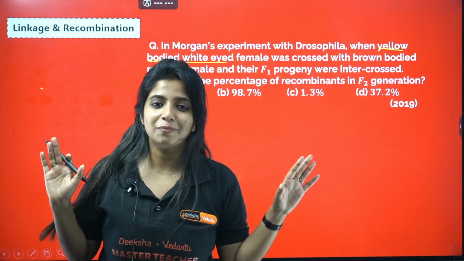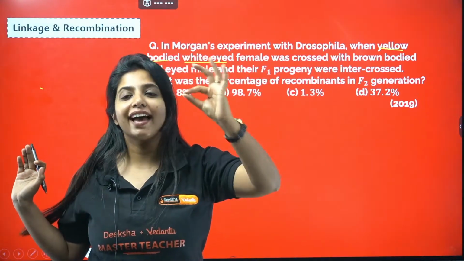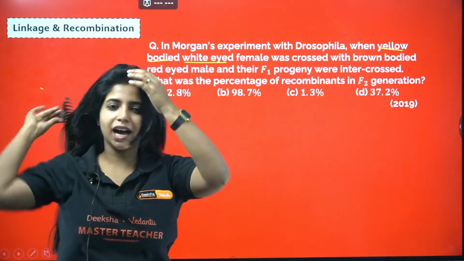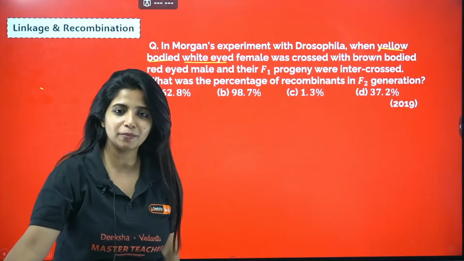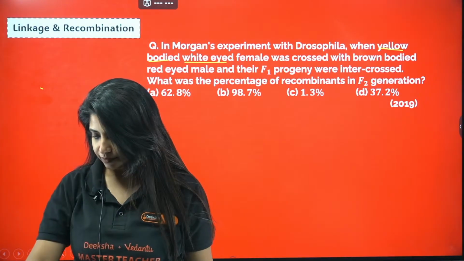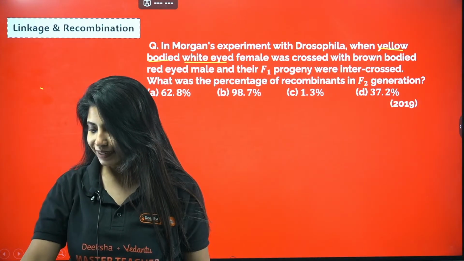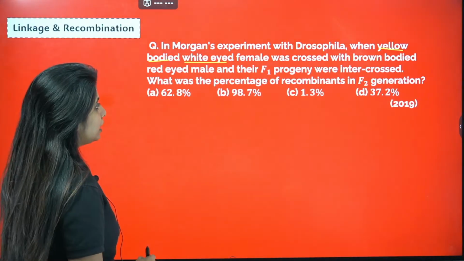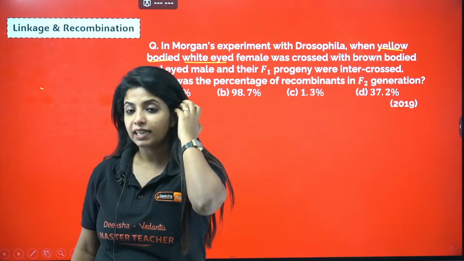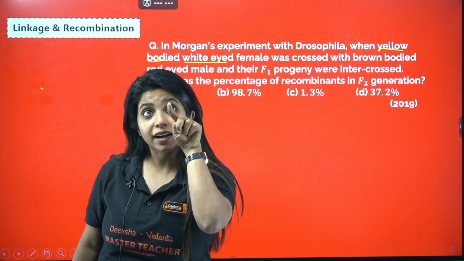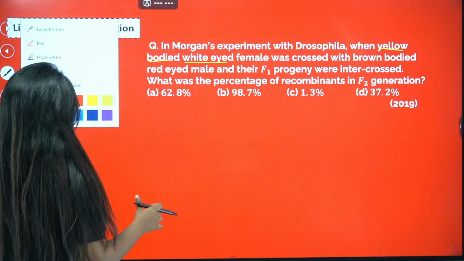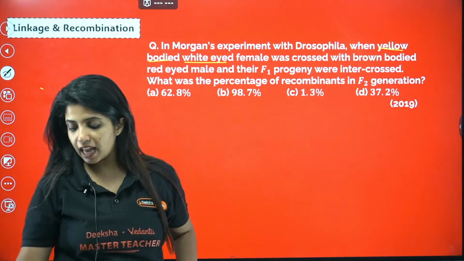So the answer is going to be simple. You just have to think about yellow and the white eye. What do you think will be the answer? Yellow and the white eye, are they close to each other? Do they show a very large amount of recombination, or a very small amount of recombination? Yellow and white, Y and W. Both of them are together in the alphabetical order.